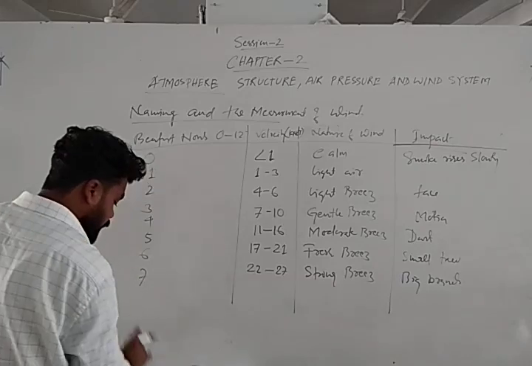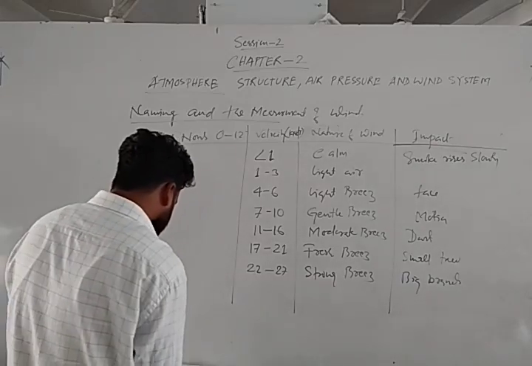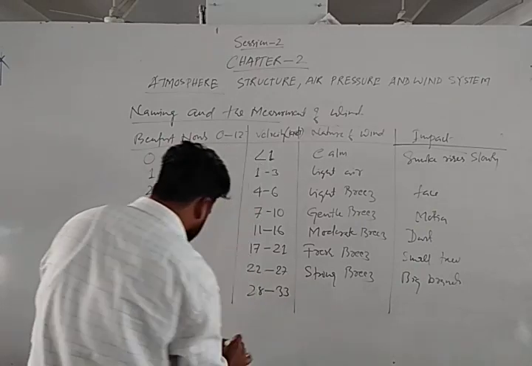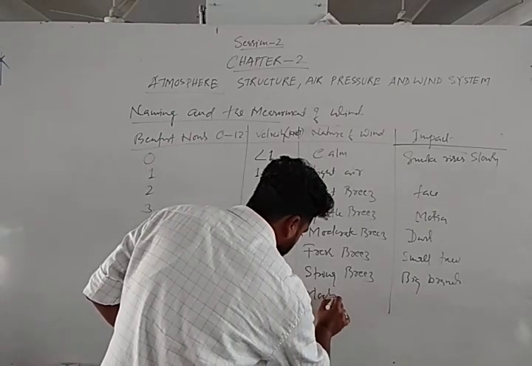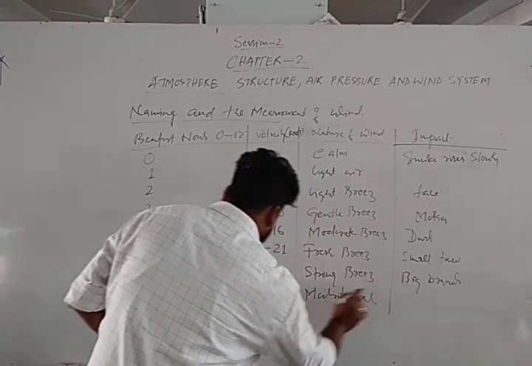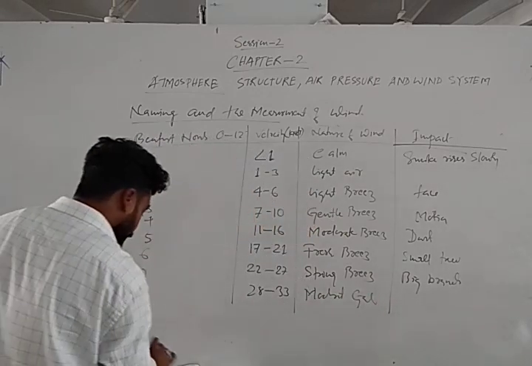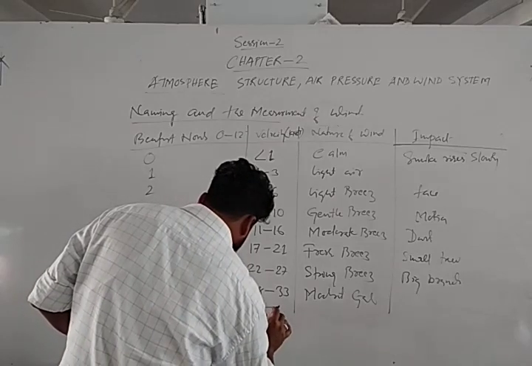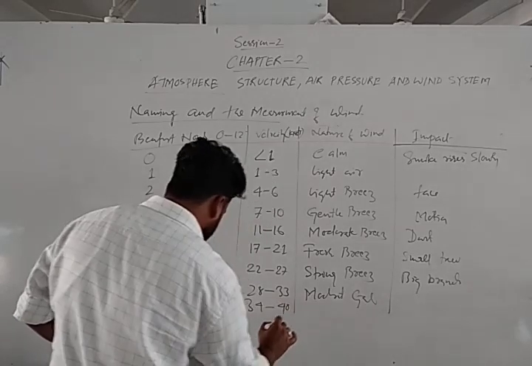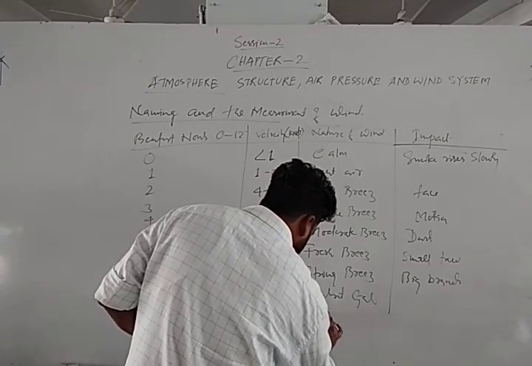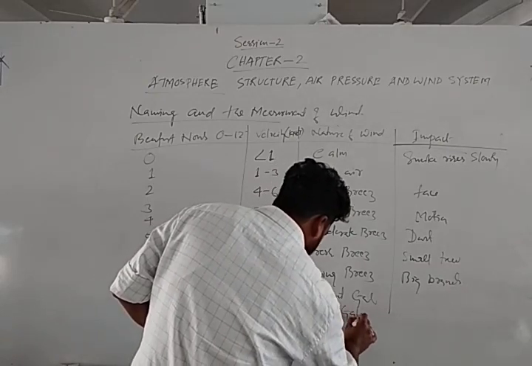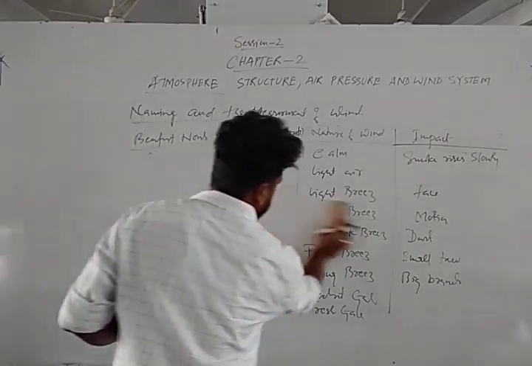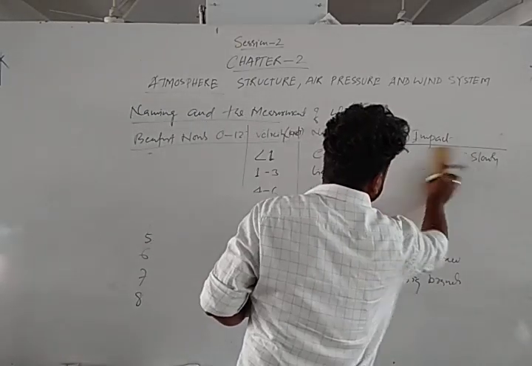Next is Beaufort number 7. 28 to 33. That is moderate gale. Beaufort number 8. 34 to 40. That is fresh gale. Okay, I am skipping this portion because already our concept is clear.